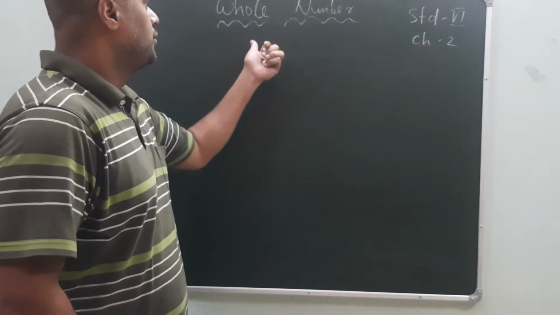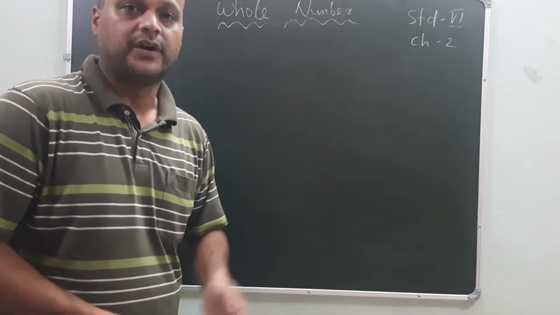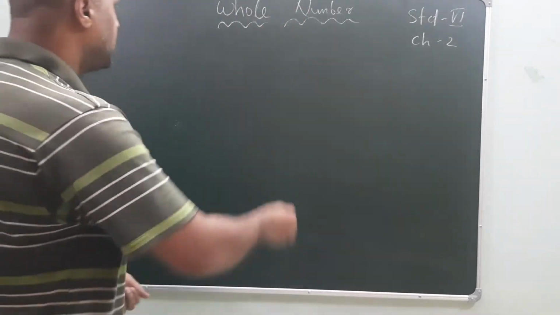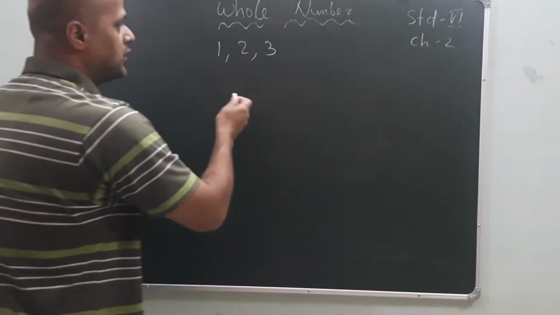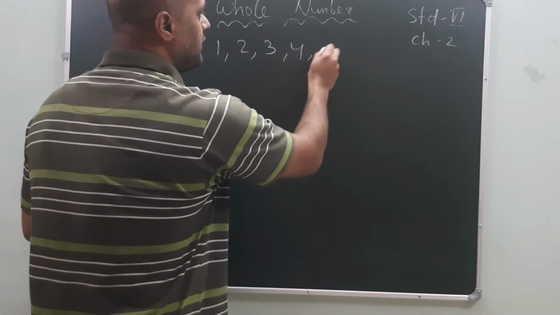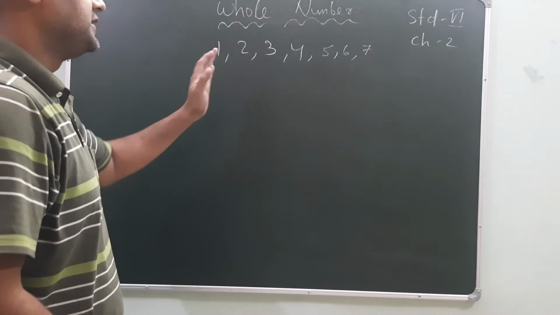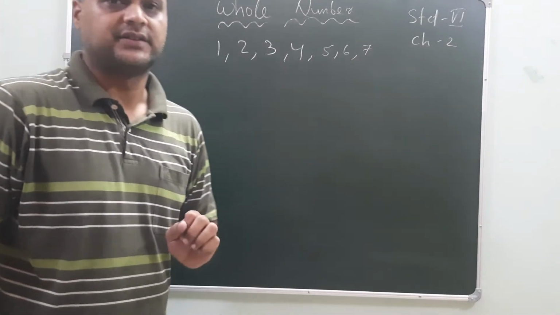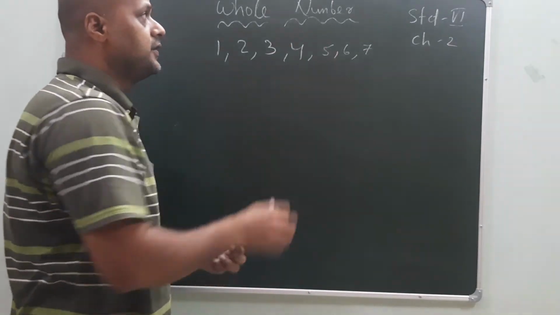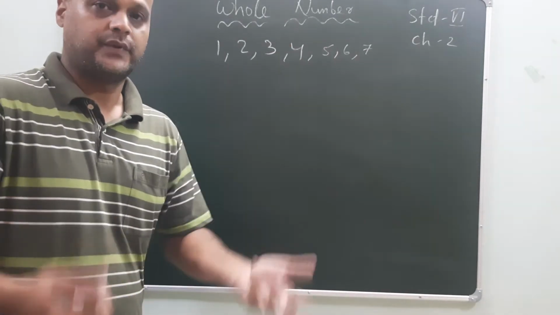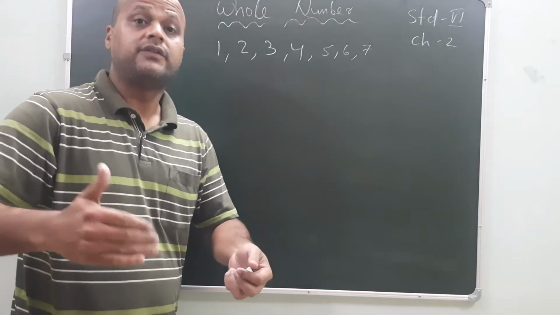So what is a number first? First you have to understand what a number is. A number is the identification of a thing, like 1, 2, 3, 4, 5, 6, 7. It is the digit which shows the number of things, number of places, number of items. In this order, we have some number systems. The numbers are divided into various categories.